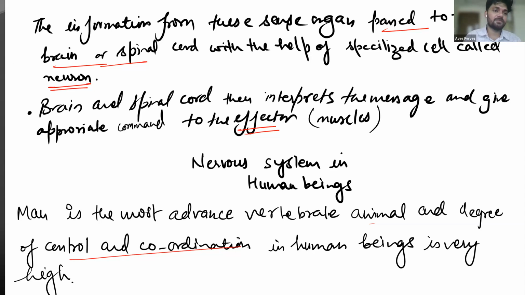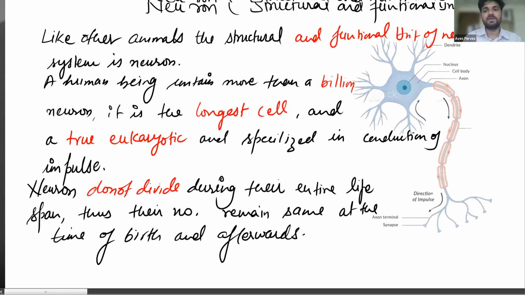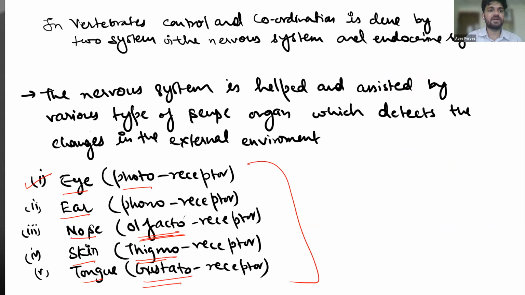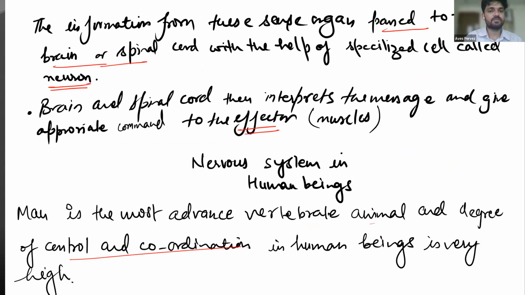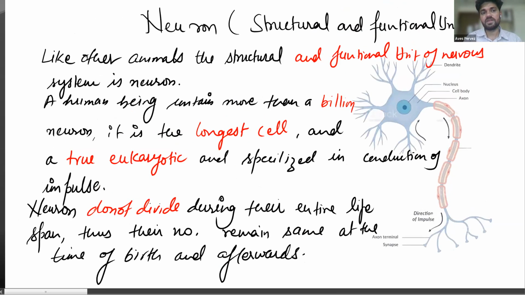Let's move to the next part, the nervous system, and let's study the neuron, the functional unit of the nervous system. What is neuron? This is the structure of neuron.